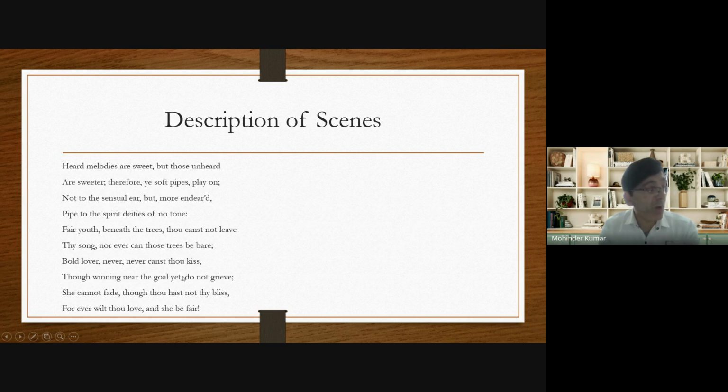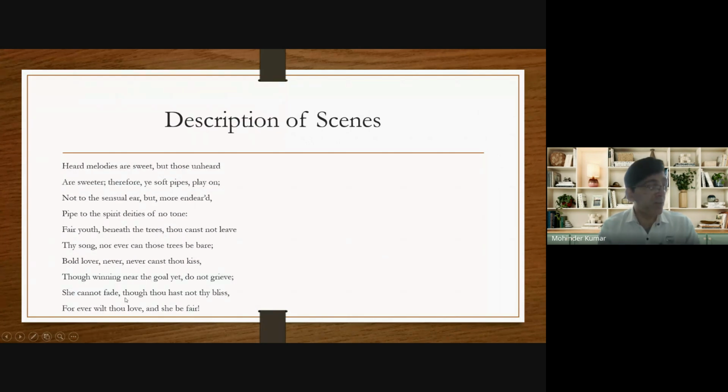Now he tells why he should not feel sad. He says, "She cannot fade, though thou hast not thy bliss." Bliss means your happiness or your wish. "Forever wilt thou love, and she be fair." He tells the lover that he should not feel sad. Why? Because his beloved will not lose her beauty. She will always remain young. Whereas in real life, a beloved loses her beauty with the passage of time.